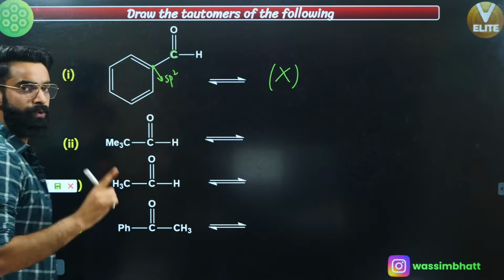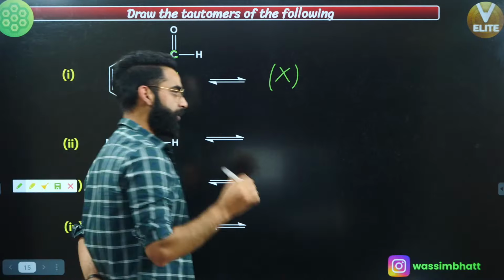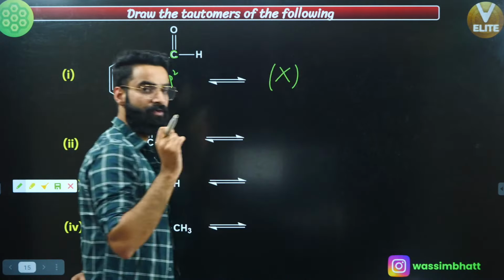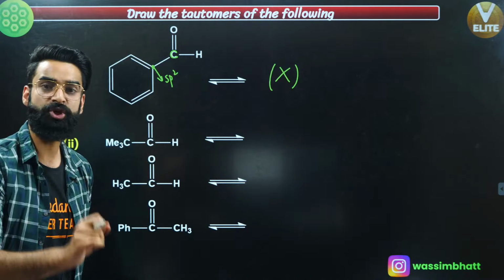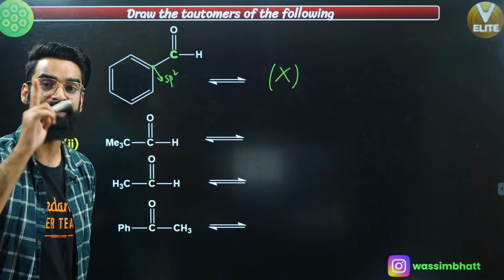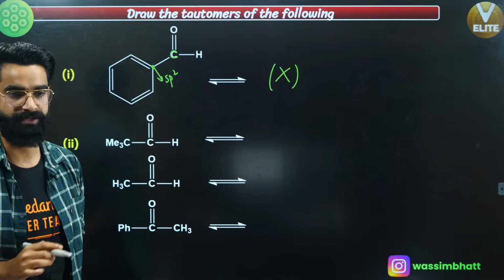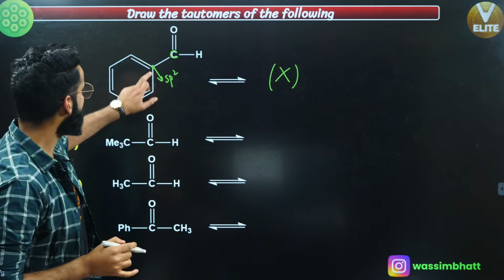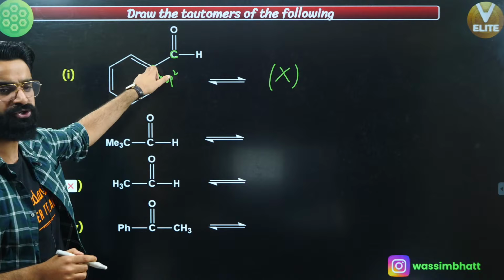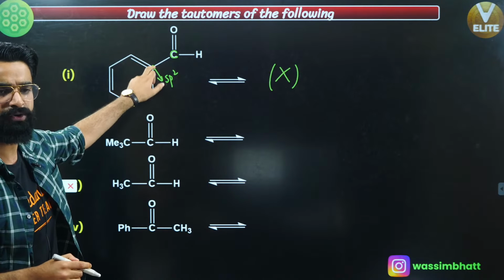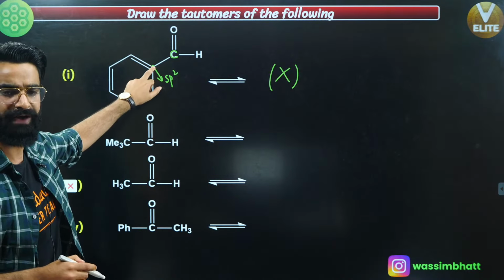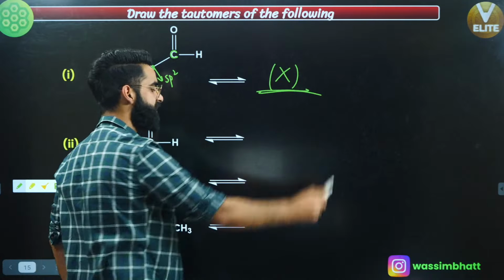What I told you in the beginning: for tautomerism, there should be an alpha carbon. That alpha carbon should be sp3 hybridized. It should have at least one alpha hydrogen, correct? First of all, is this carbon having any hydrogen over here? It is not having any hydrogen. Moreover, it's sp2, right? So tautomerism is not possible in this case.